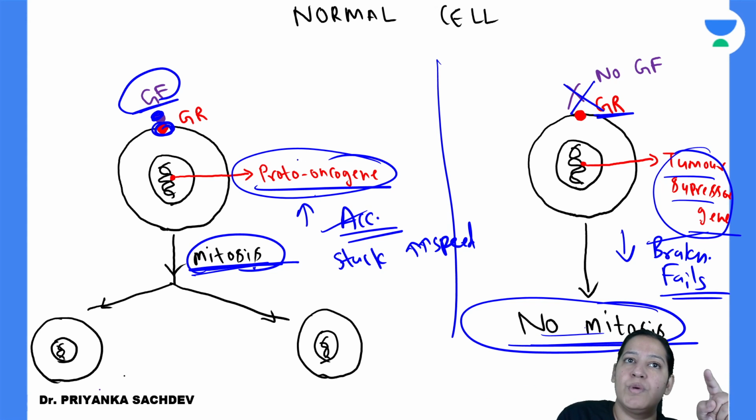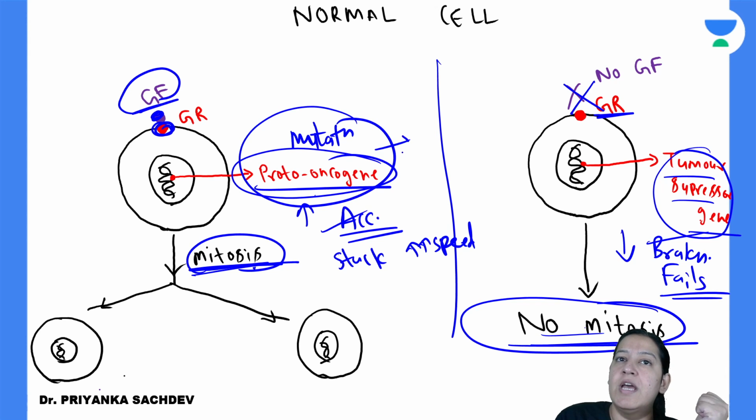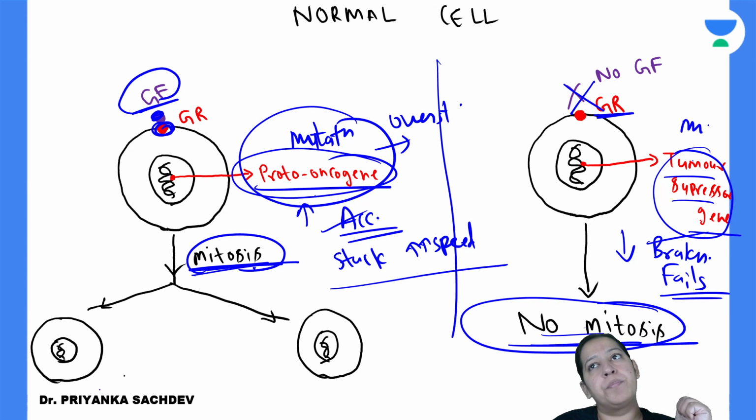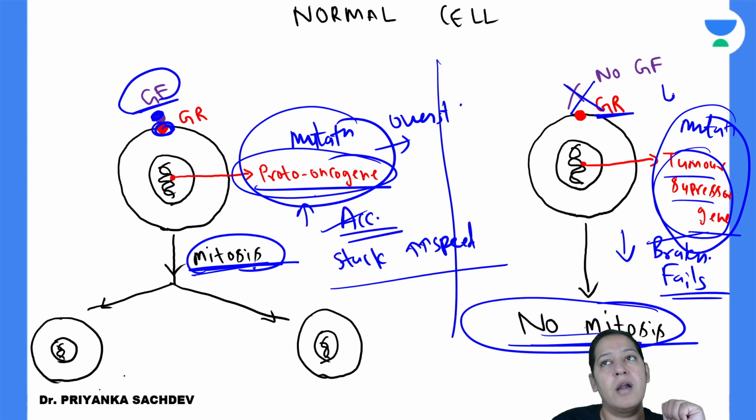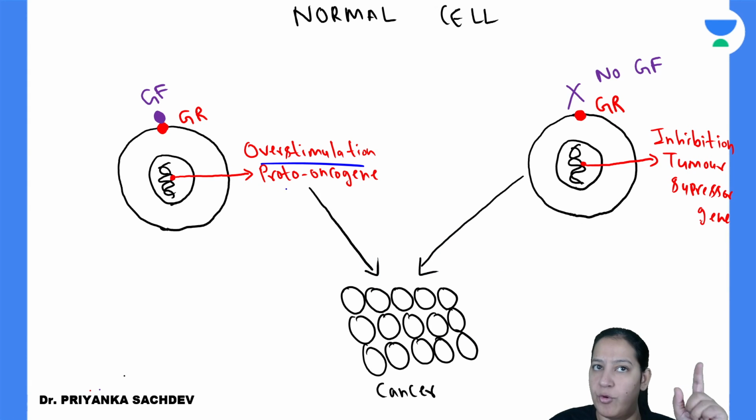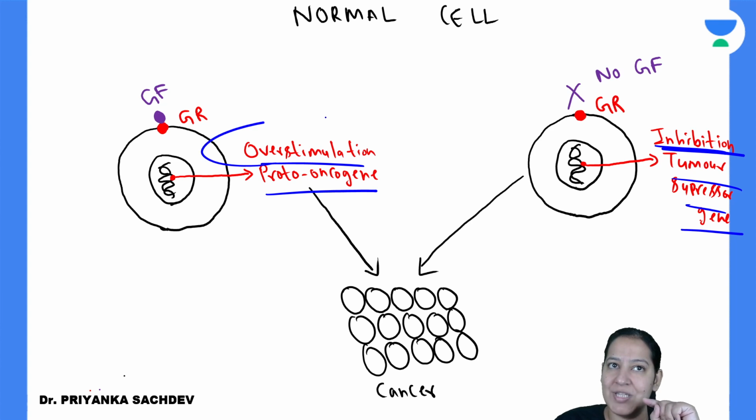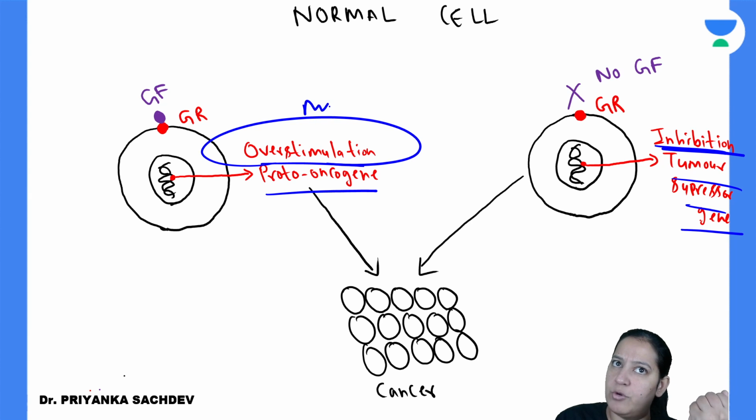So imagine a situation: proto-oncogene got mutated, and because of mutation of proto-oncogene, it becomes overstimulated, that is, stuck at the highest speed. And the tumor suppressor gene also got mutated, and because of mutation, it becomes understimulated, or inactivated. So overstimulation of proto-oncogene and inhibition of tumor suppressor gene. Overstimulation of proto-oncogene because of mutation.